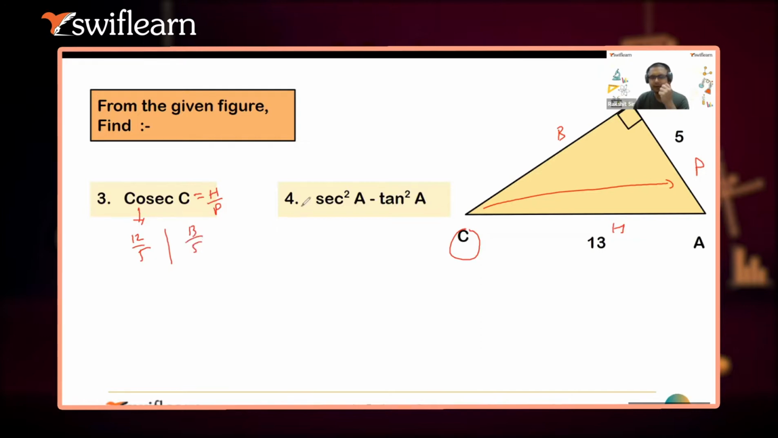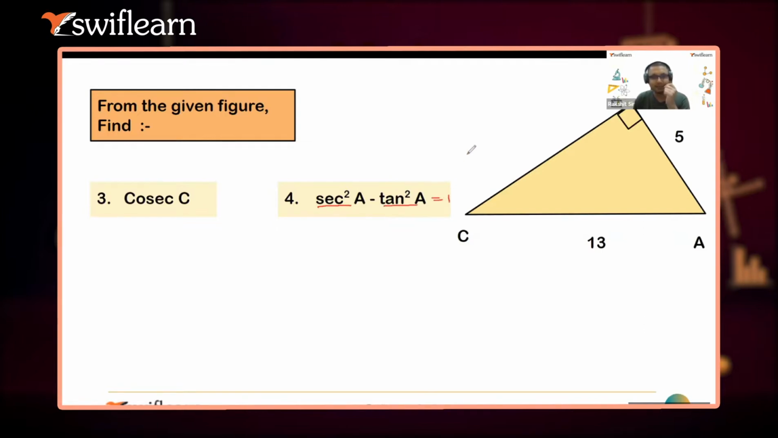Got it. And what will be the answer for the second question? It will be 1. Okay, so basically this is an identity. Sec square A minus tan square A is always one, so there is no need to solve this question. There are some identities in trigonometry; when you do these questions to that level, you will come to know how these things work. So sec square A minus tan square A is always equal to one. That is an identity.